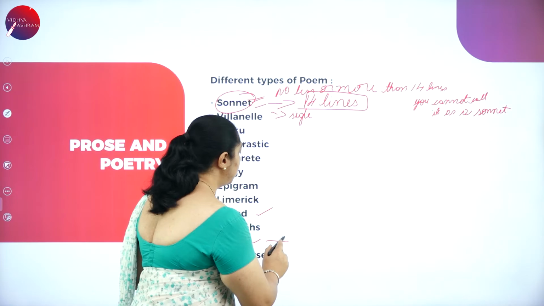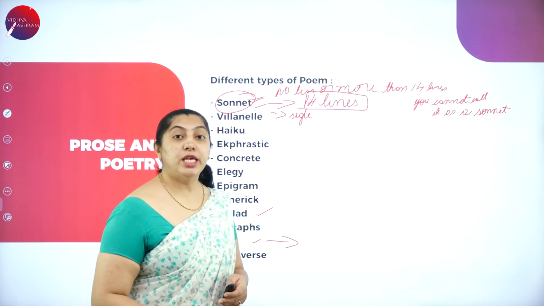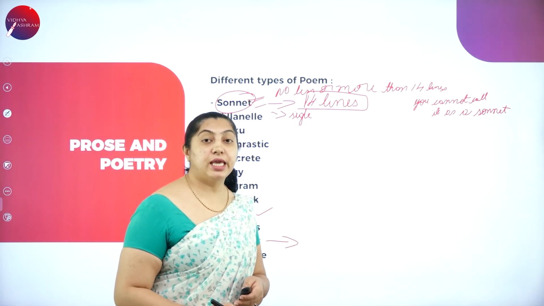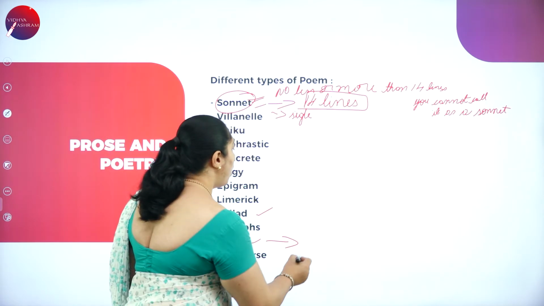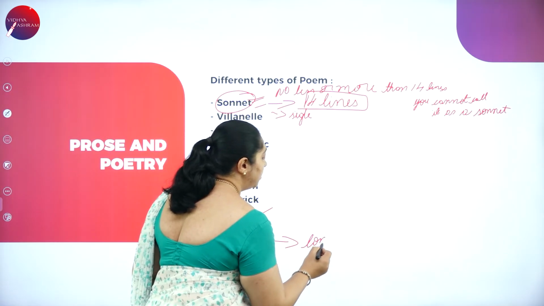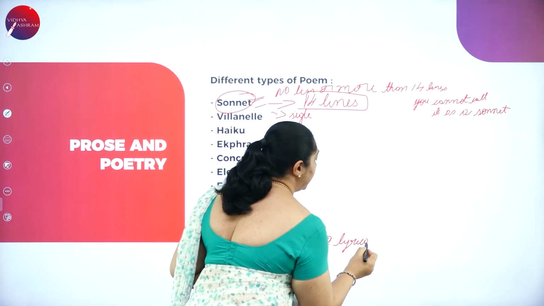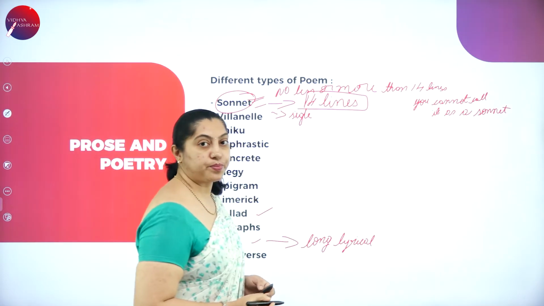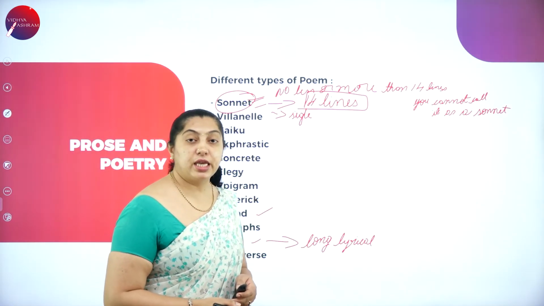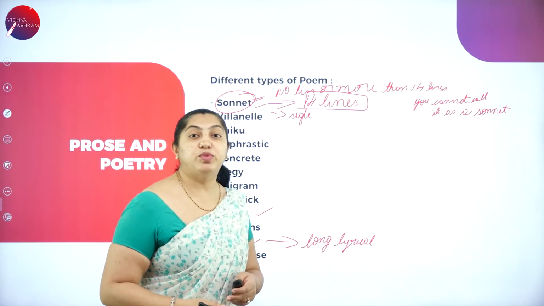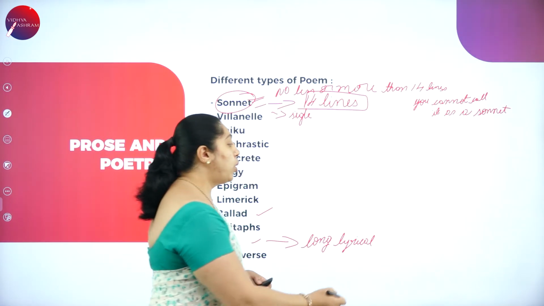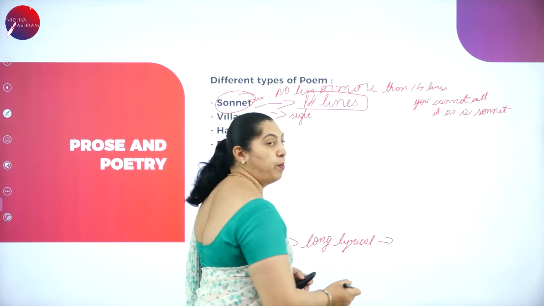What is an ode? An ode is a long lyrical poem with a serious subject and matter. So what do we study here? What is the poem based on?